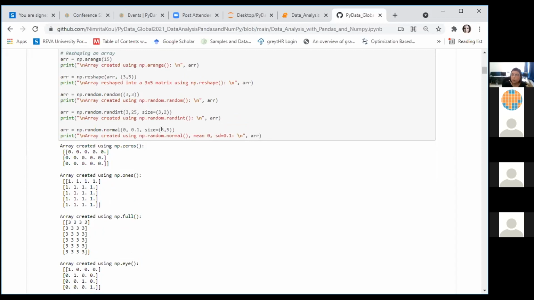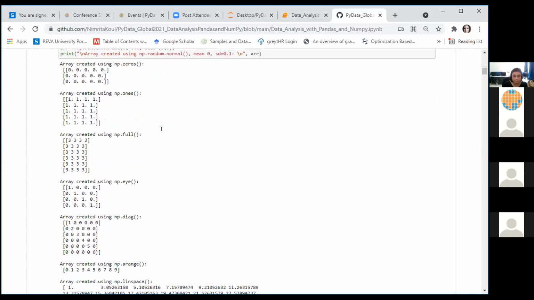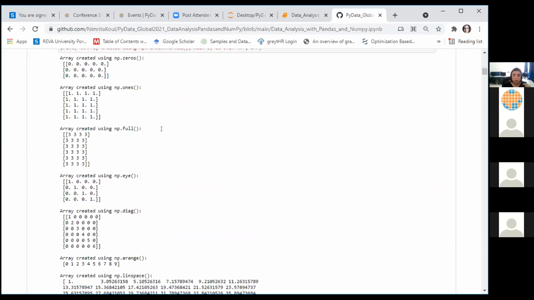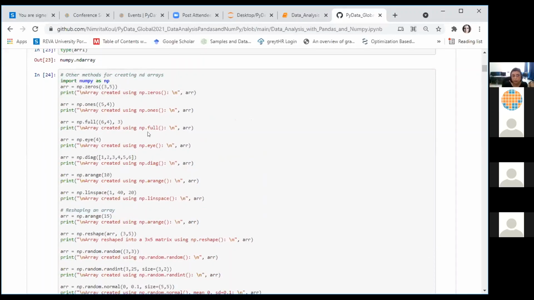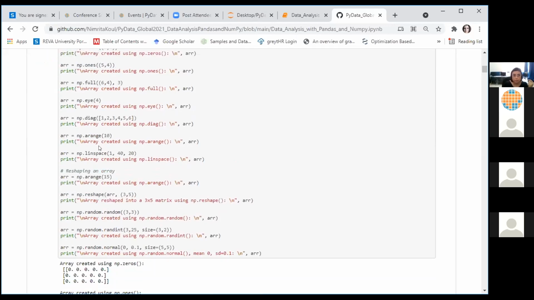So I'm using matrix and array, but please don't get confused. It's an ND array, and when I say the word matrix, it means a two-dimensional array. If you are doing it along with me from the Jupyter notebook shared with you, you'll be able to see the output on your own computers. Please feel free to change the values and see the impact of the changes made by you also.